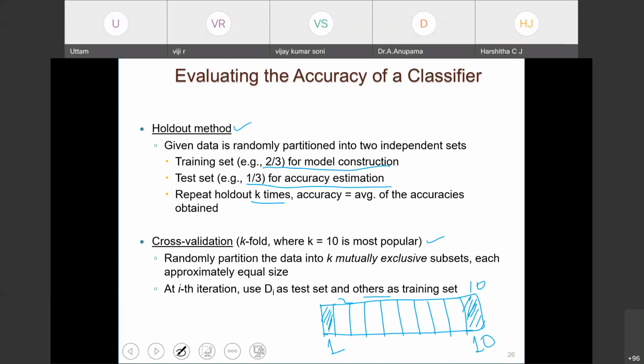In the third iteration, 3 to 10 and 1 will be used for training, and the second will be used for testing. We will keep doing this 10 times. So what is the idea? The idea is that every data point gets to be a part of the training data as well as the test data in different iterations. This is called k-fold cross validation.